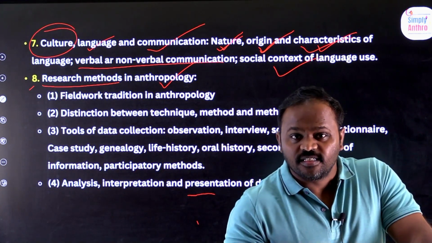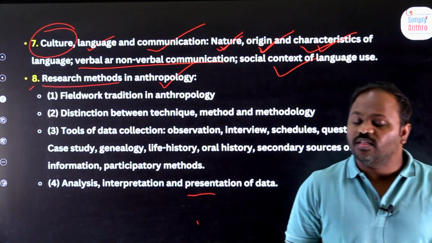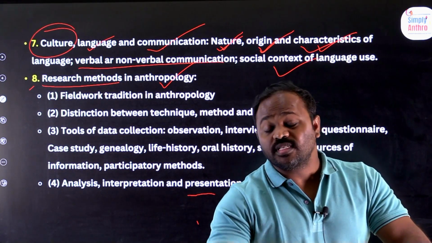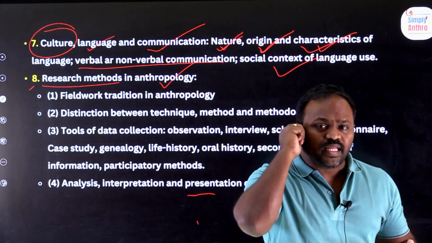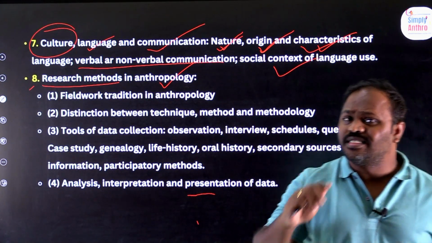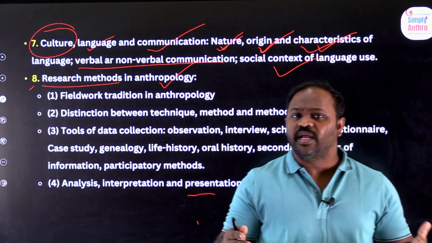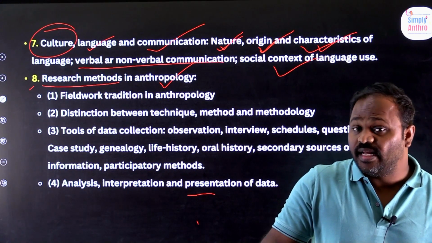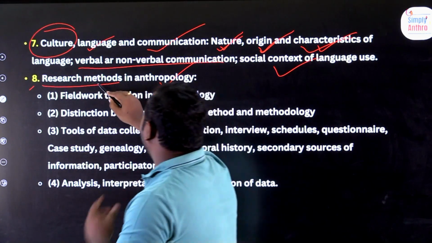Anthropology is a science. How do you find the science? By doing research. What are the various research methods we use in anthropology? When I'm talking about the original anthropologists, in the initial days there was no science, there was no research they did. They did armchair work. They did not visit the field, just imagined and wrote. But later anthropology went into many field works. So, research methods in anthropology.